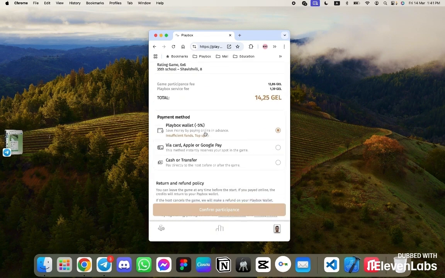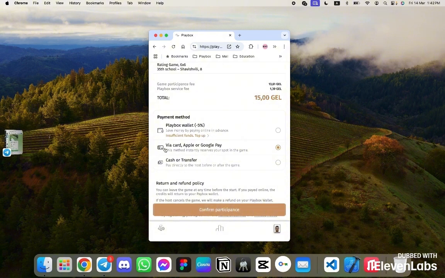Furthermore, they have 3 payment methods. The first payment method is a wallet. This is a method where each user can top up a certain amount of money in advance, buy a package, and receive an additional bonus for this. The more you top up your wallet, the more bonus you get. And additionally, you get a 5% discount for participating in each game.